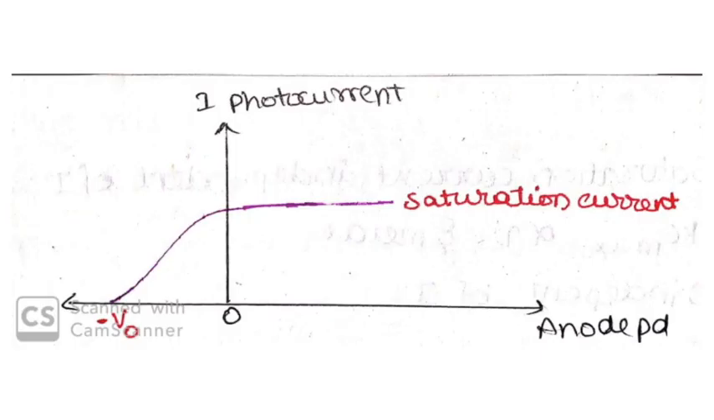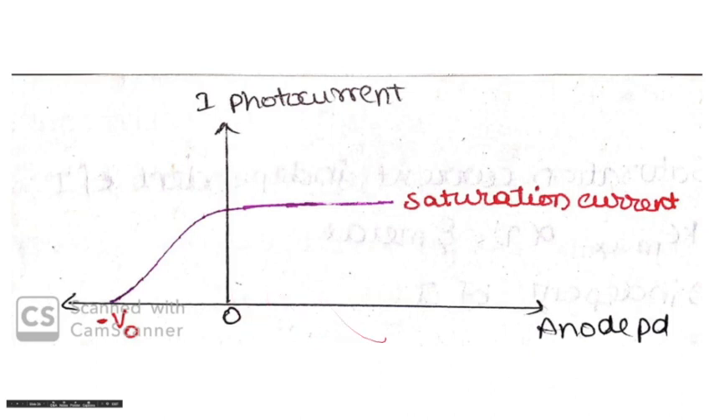As discussed earlier, when the anode is made positive, after some time the saturation current is reached, and after that there is no effect of potential difference. So when the anode is positive, there is no effect on the current after the saturation state. We can observe that here.